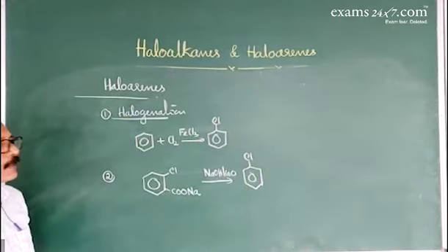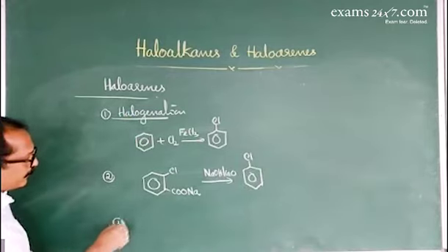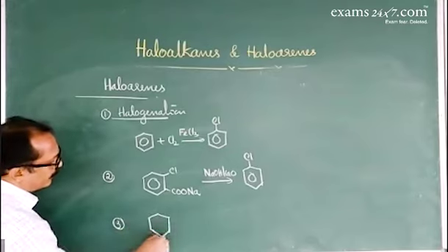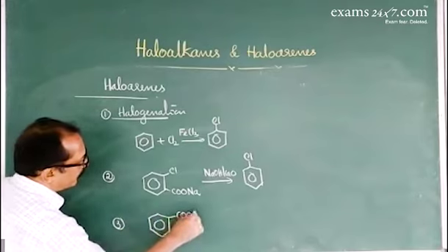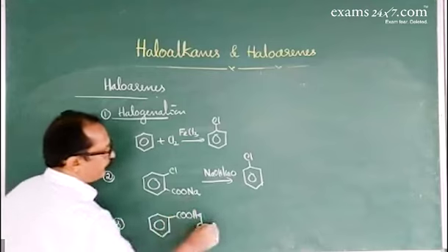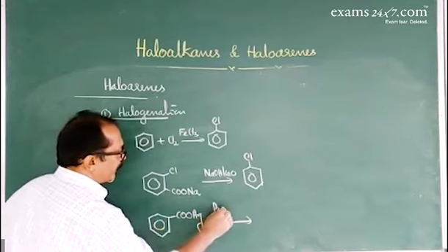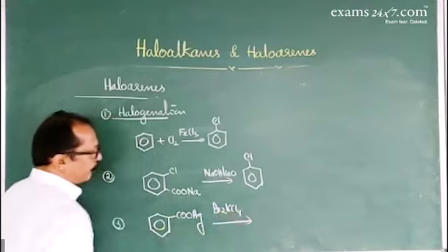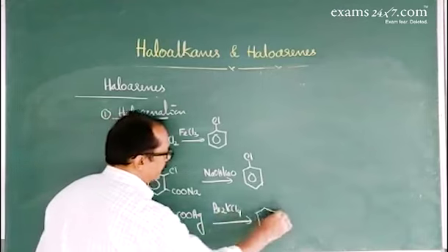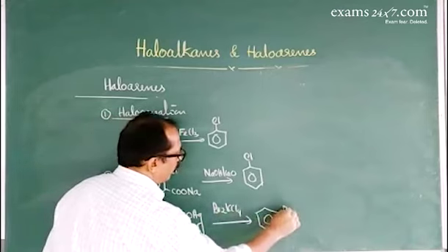Or you can go for Hunsdiecker's reaction. The silver salt of benzoic acid, when heated with bromine in the presence of CCl4, gives bromobenzene.